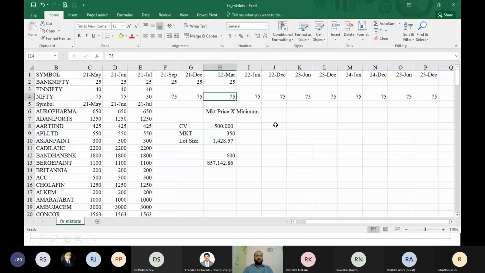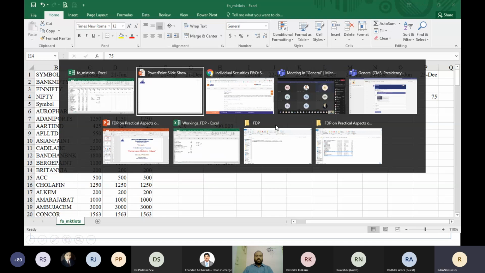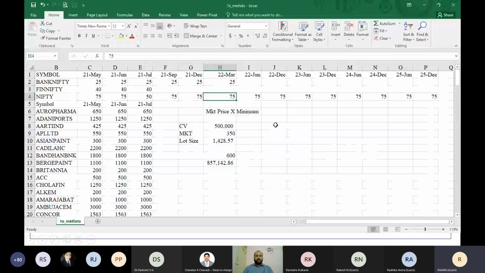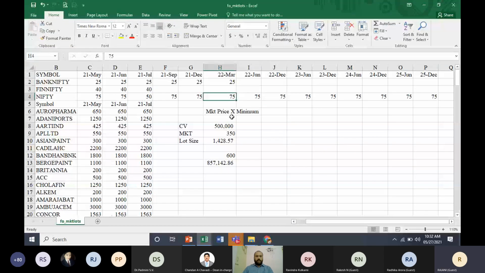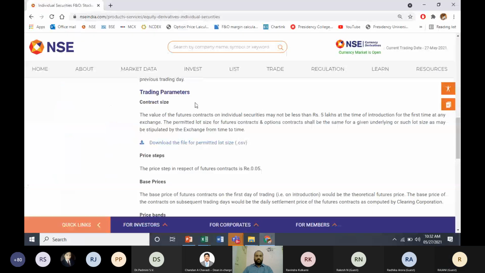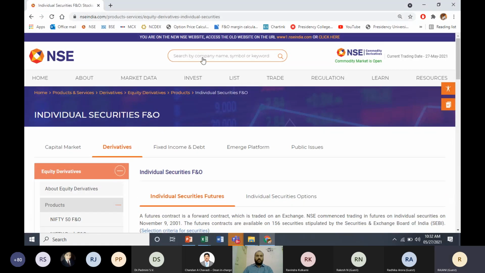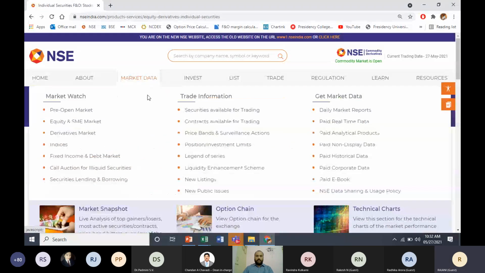Today is the expiry for your May contract. This is how we can download and keep your contract size as well as your expiry day details. So one is your contracts which are allowed for trading, lot size we have discussed. Expiry also we checked. At the same time, if you want to check exactly when is the expiry, one way is you can check with the calendar.